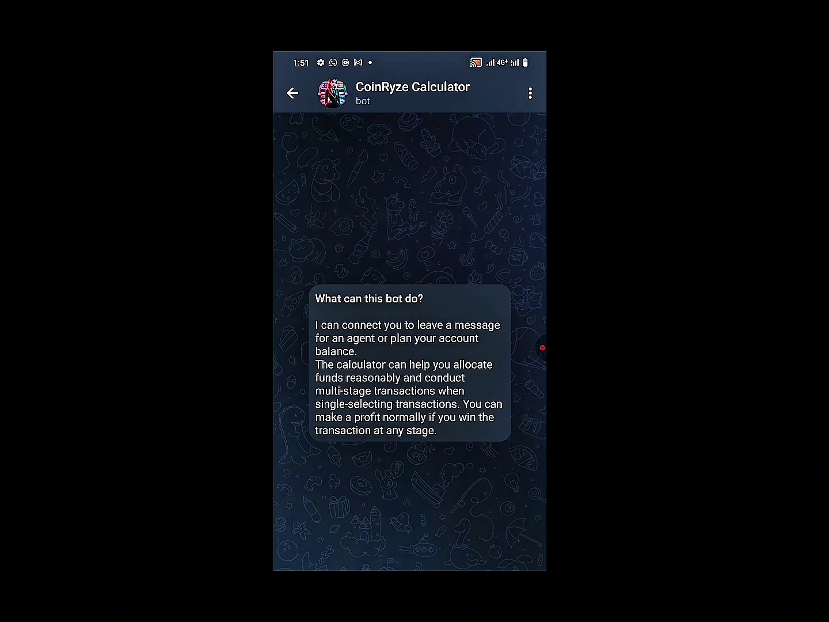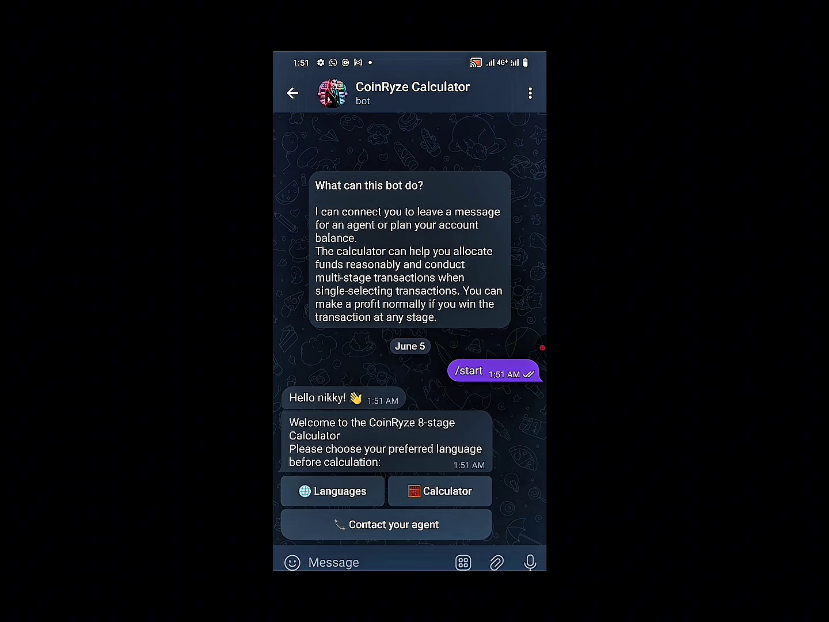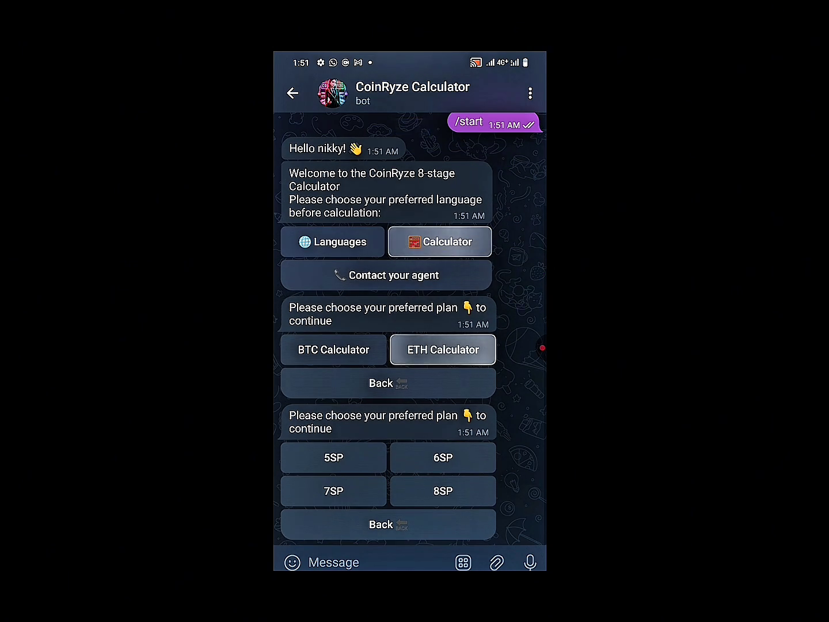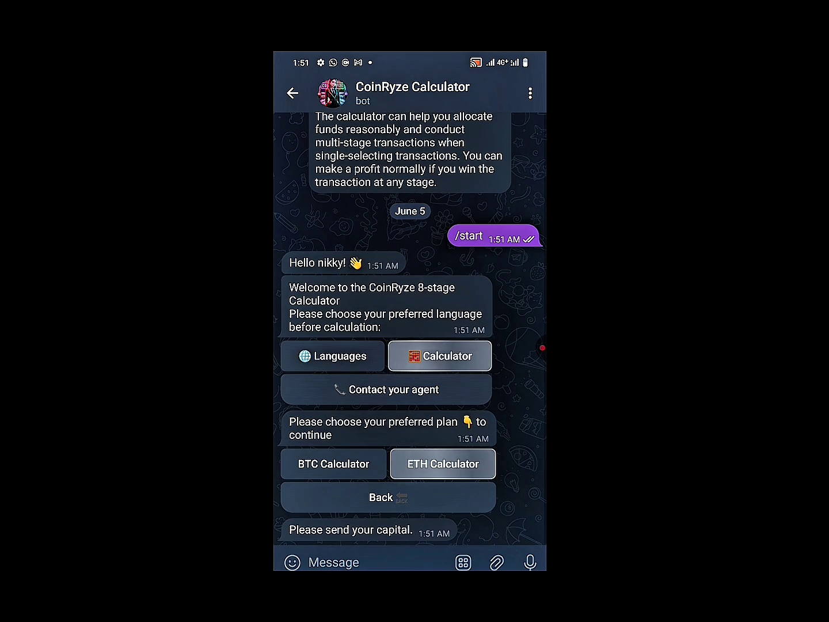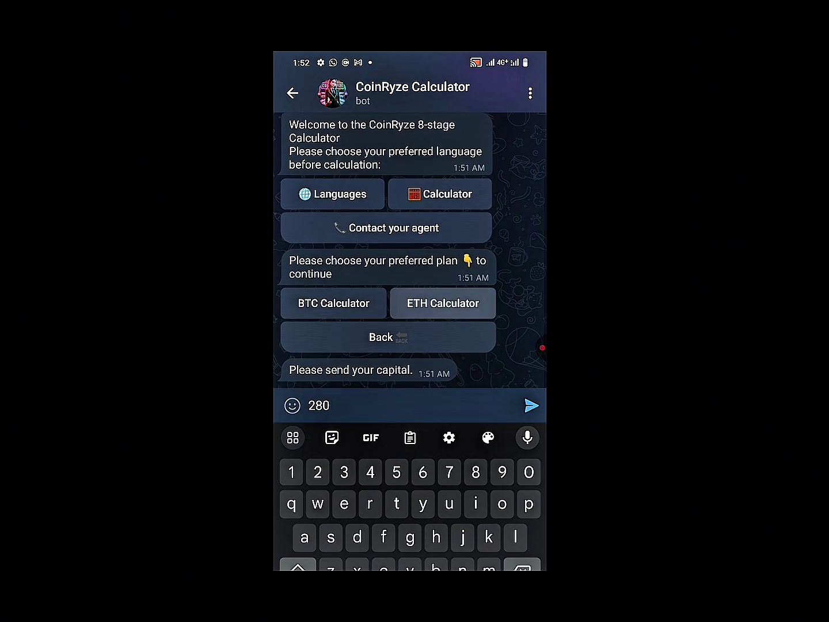You click the Cornrise calculator. Then you click start. Then you click calculator. You click this one, ETH calculator. Then you click ASP. Then how much dollar are you inputting? So let's just say mine was $280, right? Let me input 280.